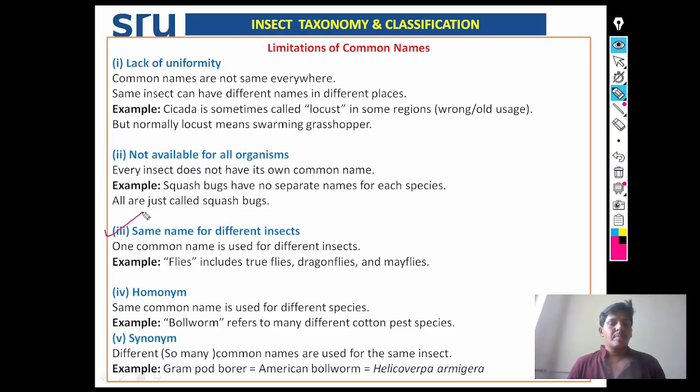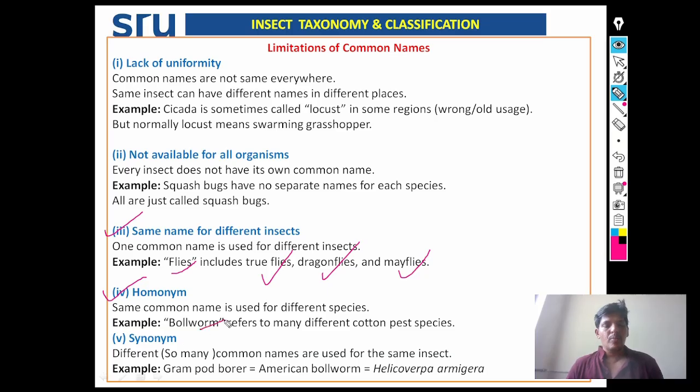Next, same name for different insects. One common name is used for different insects. See, we are using flies for true flies, dragonflies, and mayflies. So this also leads to problems for the identification of insects. This is another limitation. Then homonym: the same common name is used for different species.